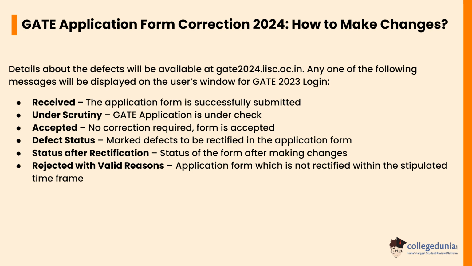Under scrutiny: the GATE application is under check. Accepted: no correction required, the form is accepted. Defect status: marked defect to be rectified in the application form. Status after rectification: the status of the form after making changes. Rejected with valid reason: the application form which is not rectified within the stipulated time frame.